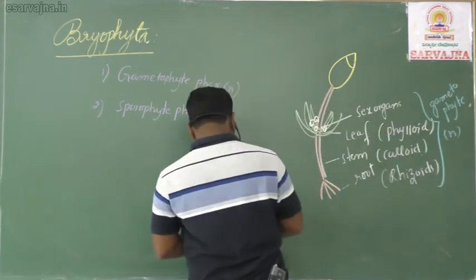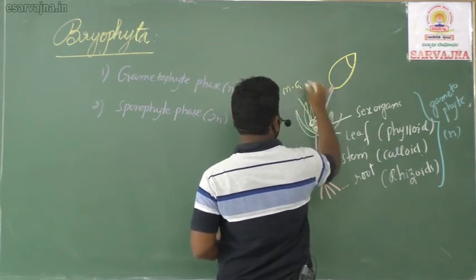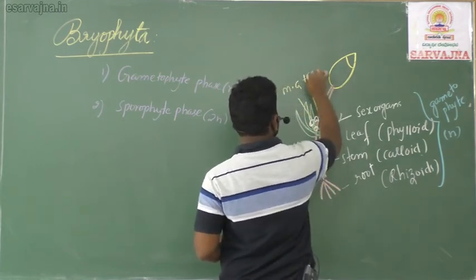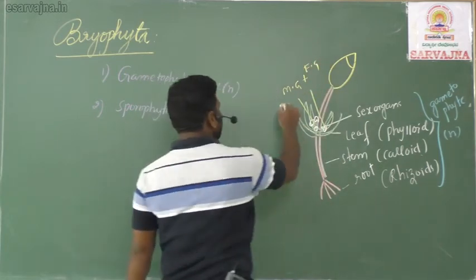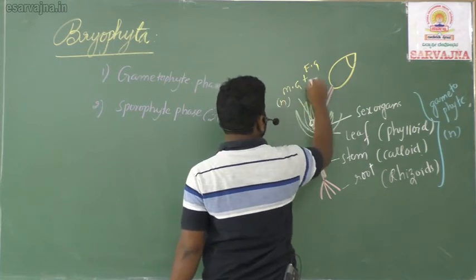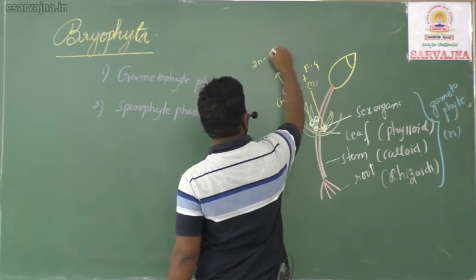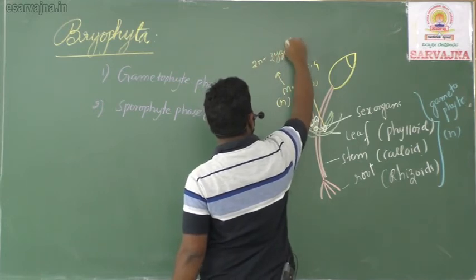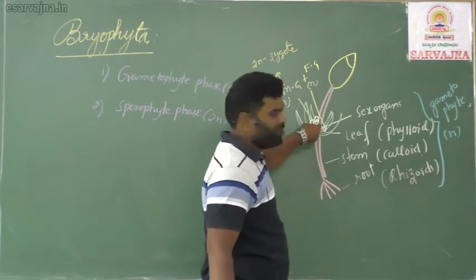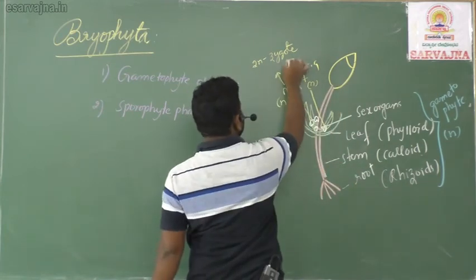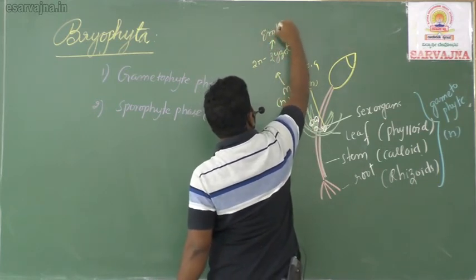The male sex organ produces male gametes, the female sex organ produces female gametes. Understanding, my children? So male gamete N, female gamete N. Together, what do they form? A diploid zygote is formed, on the gametophyte only. The zygote develops into what I told, the embryo.